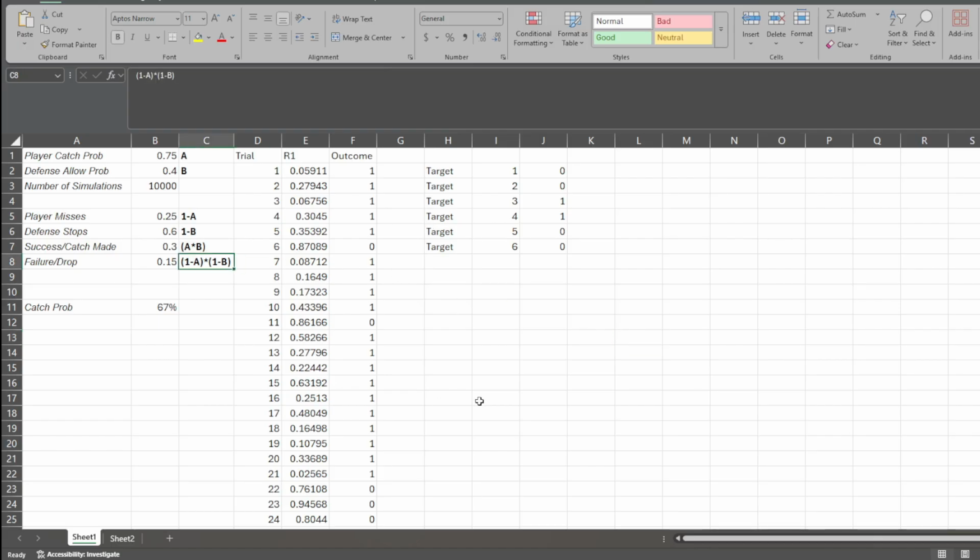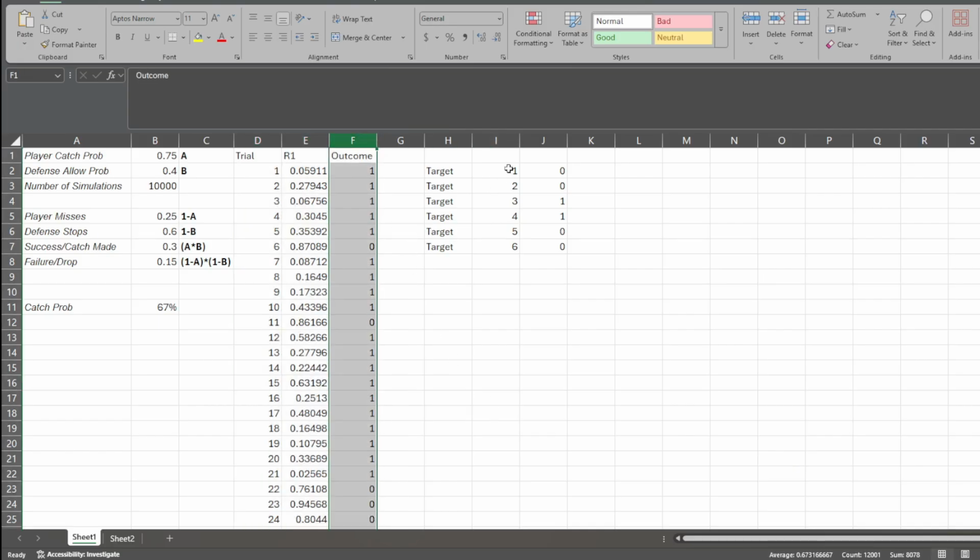So if I just wanted to do this one at a time, I could run the simulation multiple times. So let's just assume I think that this player is going to get 5 targets. Maybe the book has them marked at 4.5 receptions and it's juiced heavy to the over. So I'm going to say, okay, I'm just going to assume they're going to get 5, maybe 6 targets, and I think they'll make that many receptions. Or maybe you have an understanding of how many targets that player usually has. So we'll say 8. Maybe the wide receiver gets 8 targets in a game. So you're going to set up the simulation 8 times.